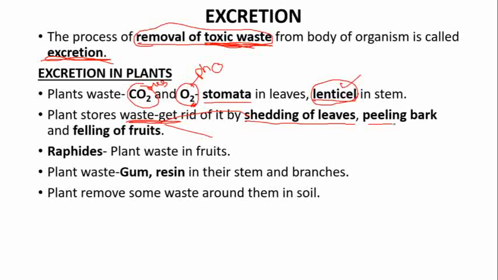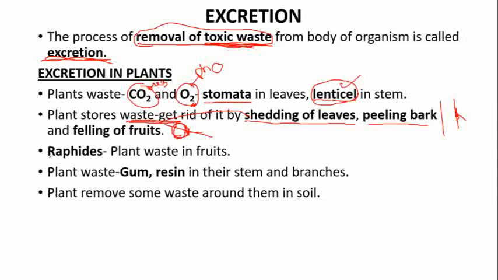Then peeling of the bark. This is the tree and the tree has the bark. After some time the bark gets removed, so that is also waste material which can be removed. Then felling of fruit. The plant waste is stored in the fruit, and that fruit also falls off from the plant. In this way the excess substances present in the plant can be got rid of.